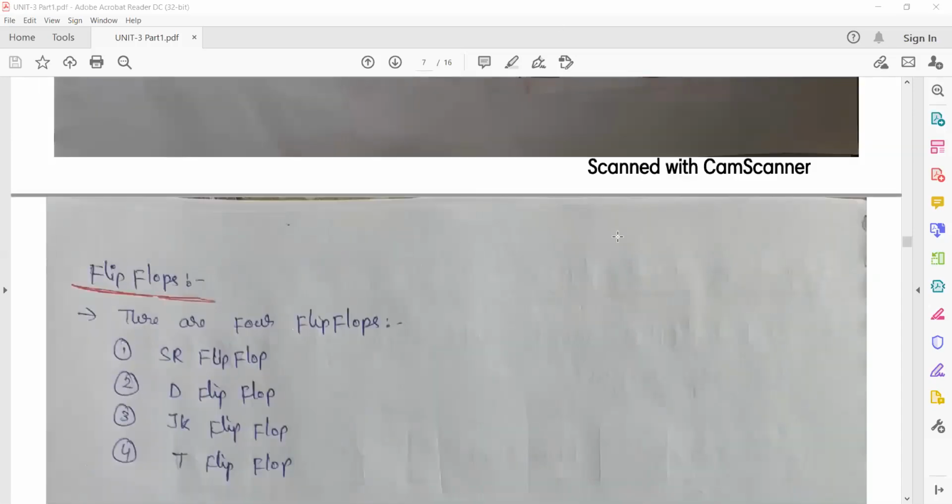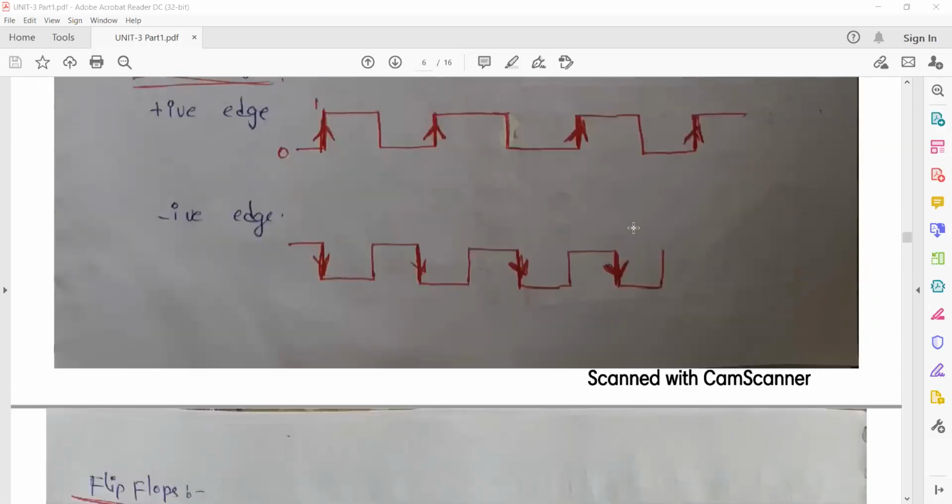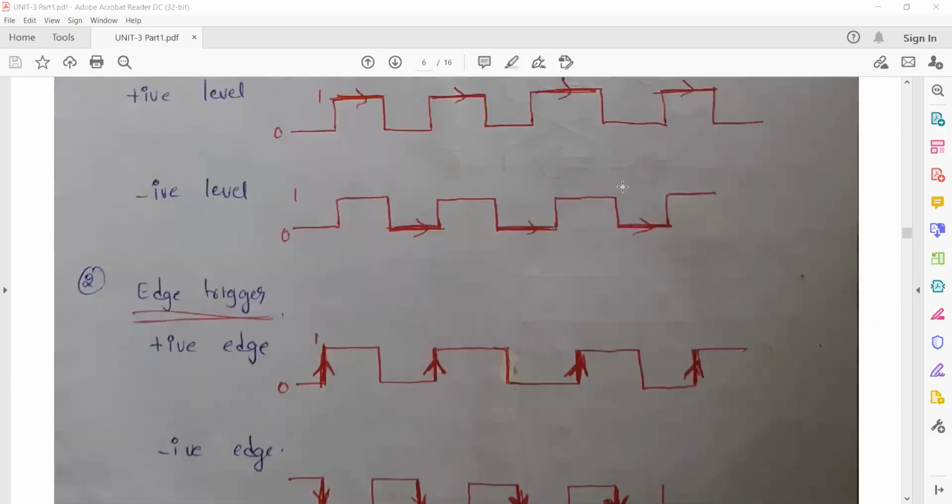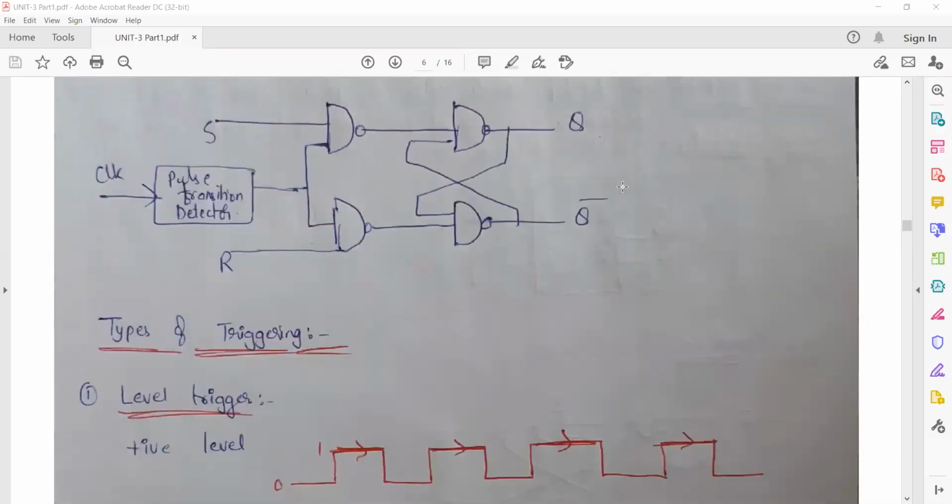So don't be confused with too many similar circuits. That is why I am not discussing it today. So if any doubts you can ask now.